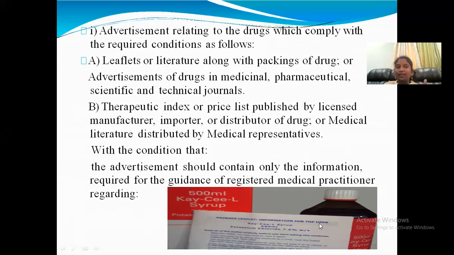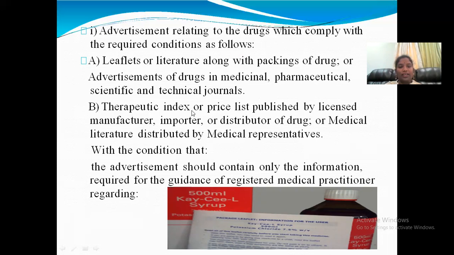So what does a leaflet contain? The leaflet contains complete information about the drug. In the secondary package material, we can keep the leaflet. That leaflet contains the literature of the drug, meaning complete information of the drug. The leaflet or literature among the packaging of the drug, and advertisement of the drug in medicinal, pharmaceutical, scientific and technical journals, we can also give as leaflets. That is also one of the publications, so advertisement only.